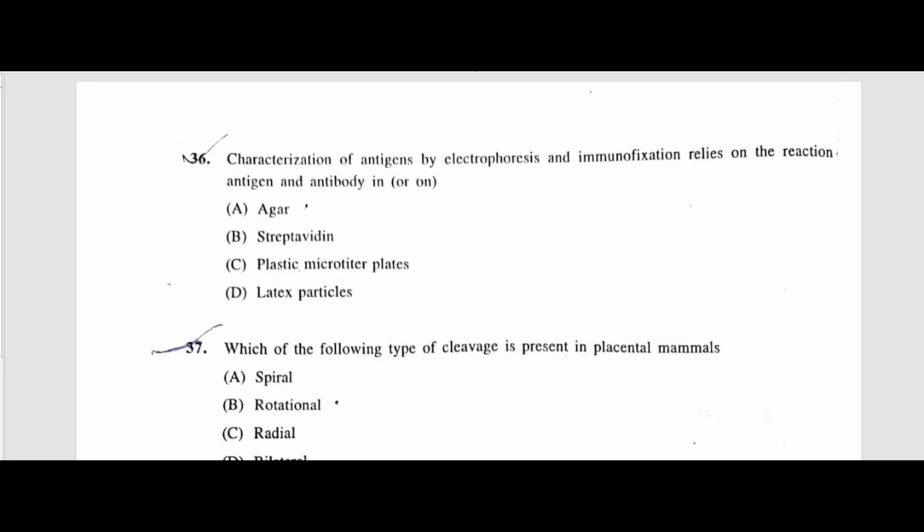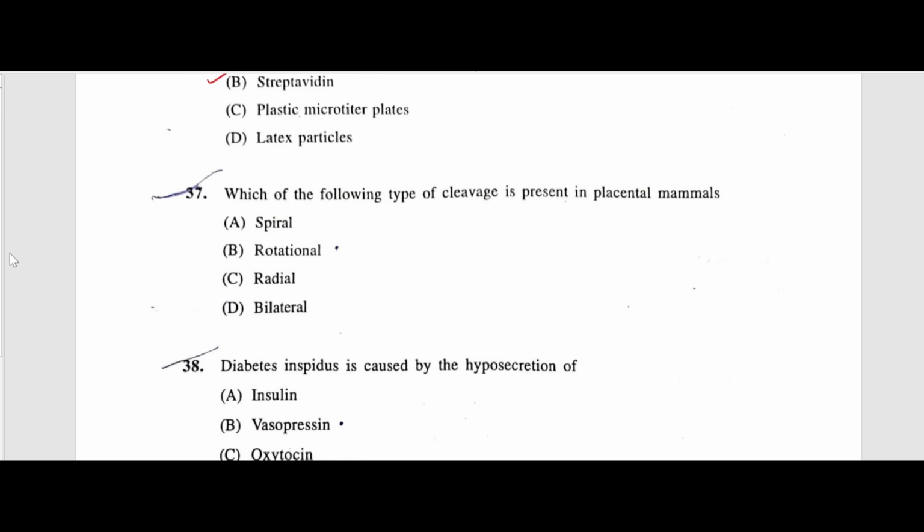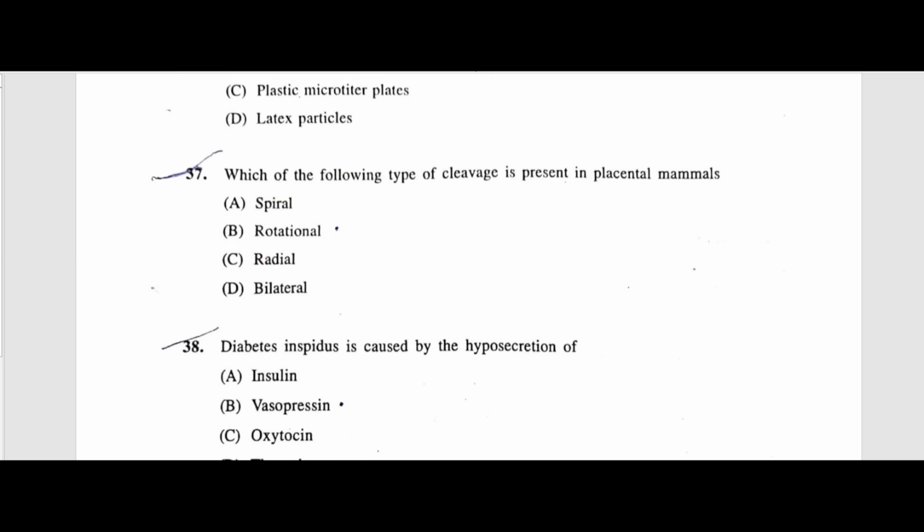Characterization of antigens by electrophoresis and immunofixation relies on the reaction of antigen and antibody in or on agar. So these reactions, electrophoresis and immunofixation, are carried out on agar plates, right. Next question. Which of the following types of cleavage is present in placental mammals? The correct answer is rotational cleavage.